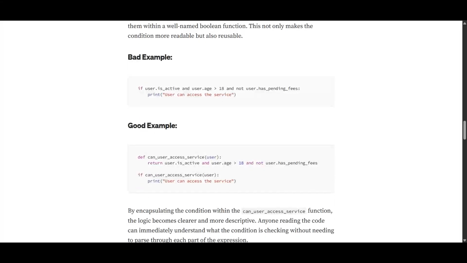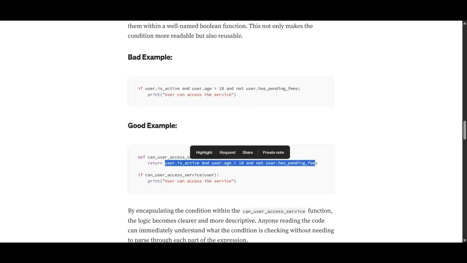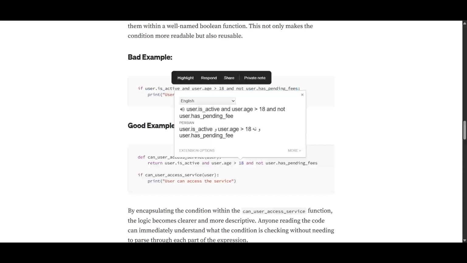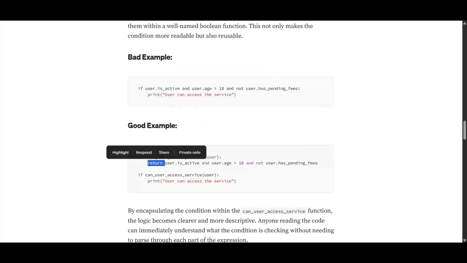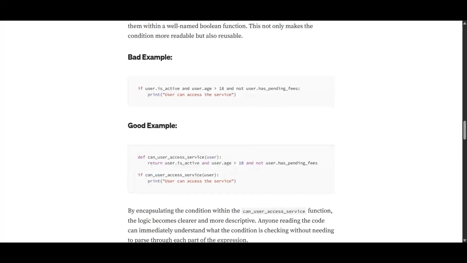Like, look at this. We have a function named canUserAccess our service, and we put that condition that we had up here inside it, and we return the value, so that in the if statement we just use that function. So the return value is actually the value of our statement, but it is a lot easier to read this.